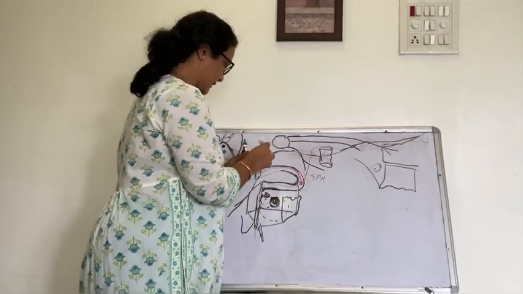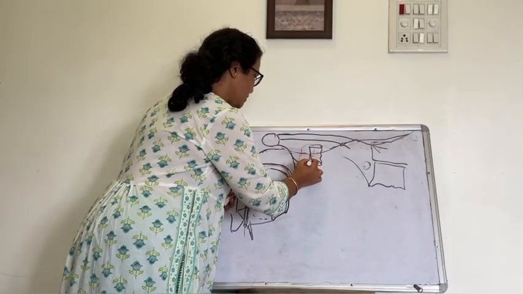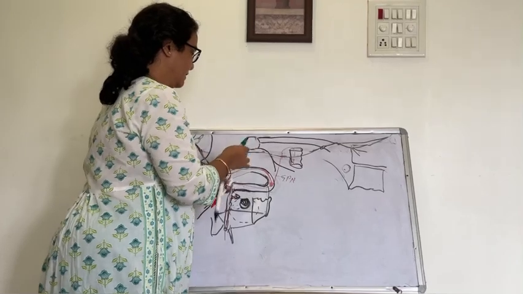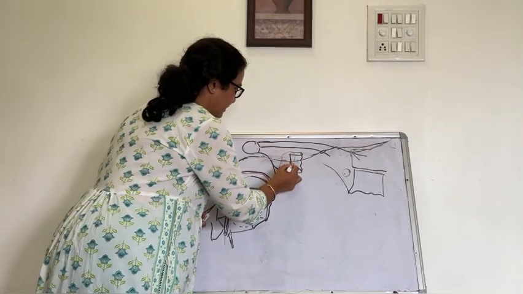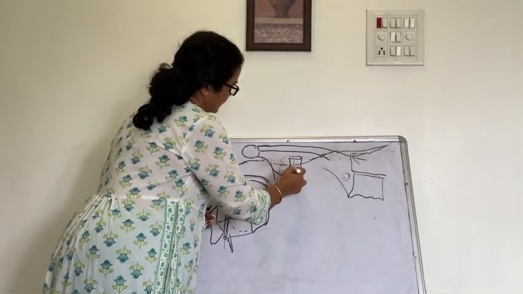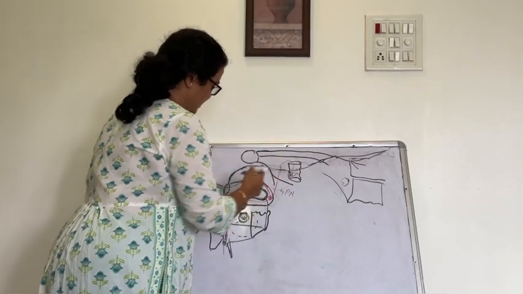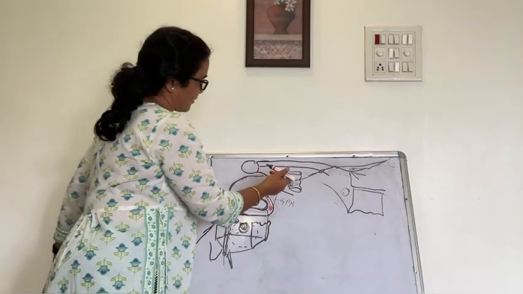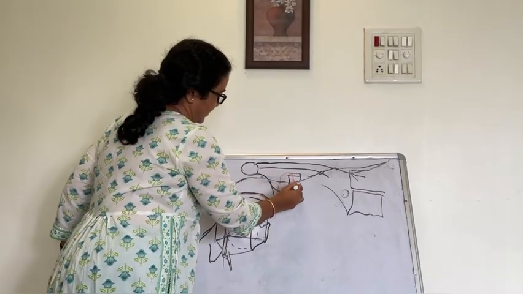Okay, so this greater petrosal nerve will join with the sympathetic plexus around the middle meningeal artery, and that is the deep petrosal nerve. So it will join the deep petrosal nerve, and together they form the nerve of the pterygoid canal.